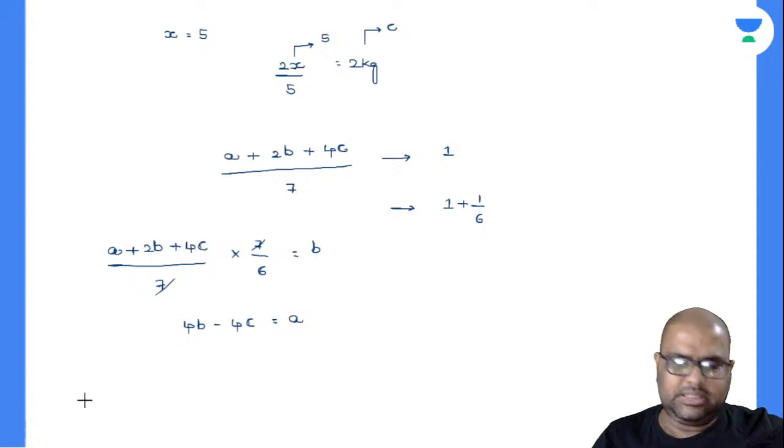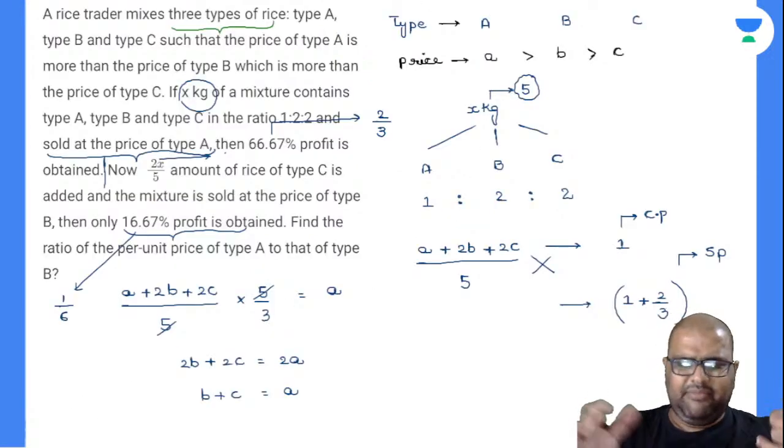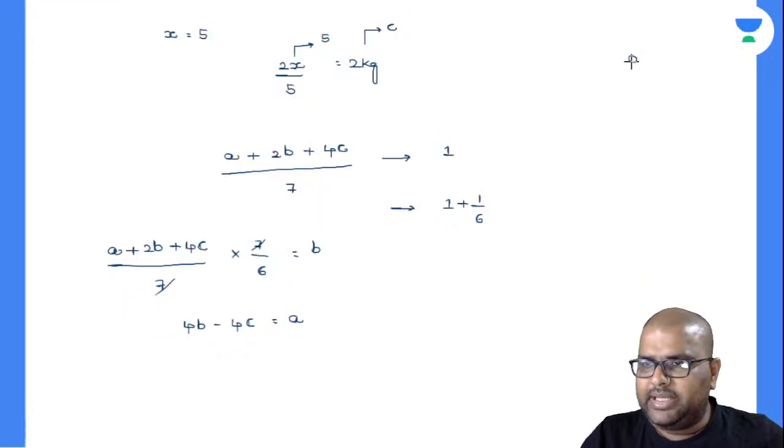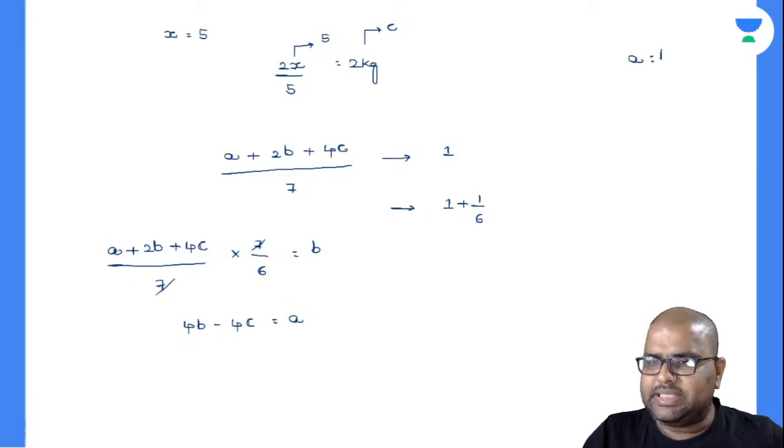Can I take down like this? What is the question asked? Then we will rearrange the equation. Find the ratio of per unit price of type A to that of type B, it seems. So you are asked to find out the A is to B ratio, then you have to eliminate C.